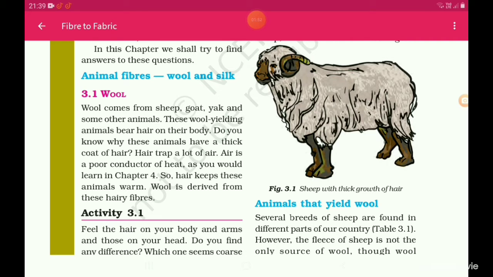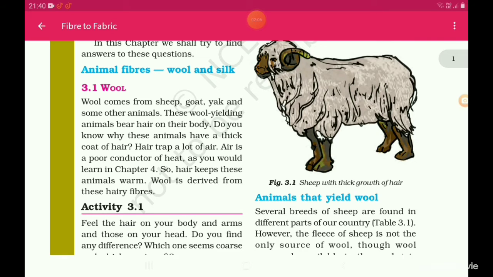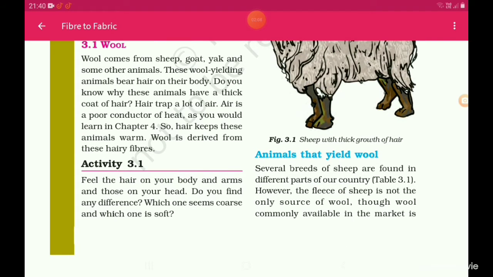Do you know why these animals have a thick coat of hair? Hair traps a lot of air. Air is a poor conductor of heat, as you will learn in chapter 4. So hair keeps these animals warm. Wool is derived from these hairy fibers.